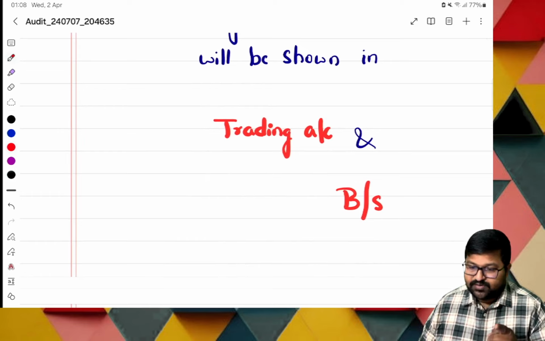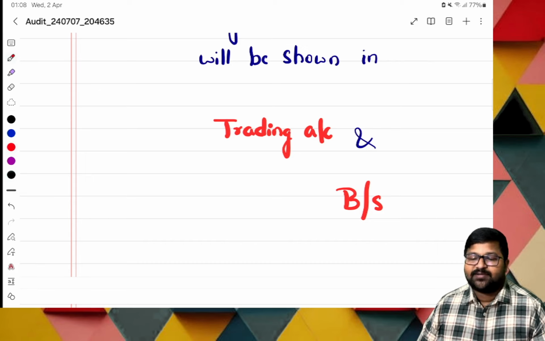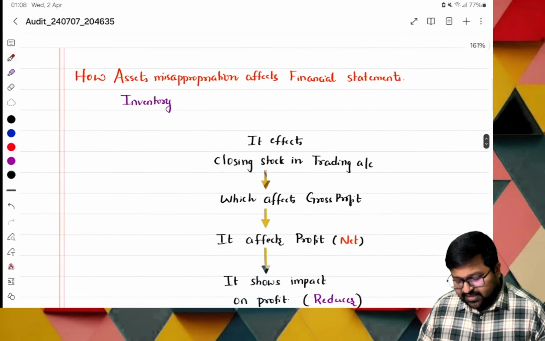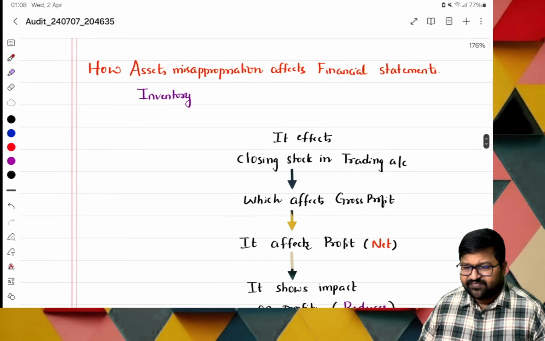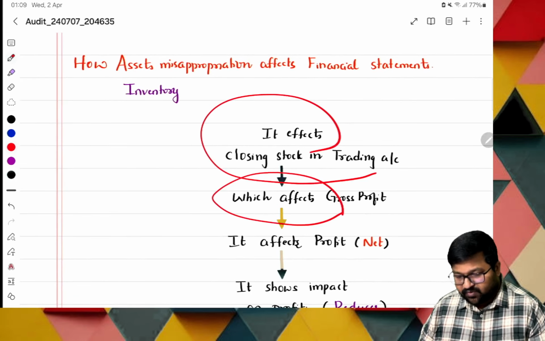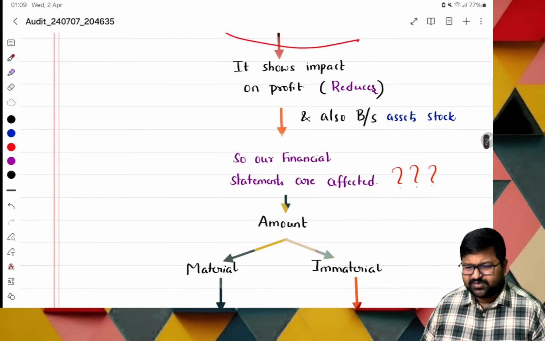Okay, because of this, the stock presented in the trading account and balance sheet are both wrongly stated. When both are wrongly stated, what is the effect? The financial statements are wrong, and we take decisions on them, so our decisions are wrong. This is mainly the case if assets are misappropriated. It affects the stock in the trading account, the gross profit, and finally the profit. Same case also.